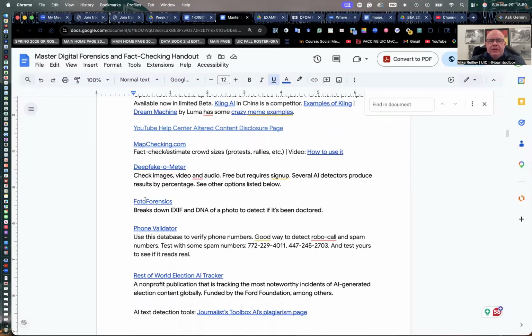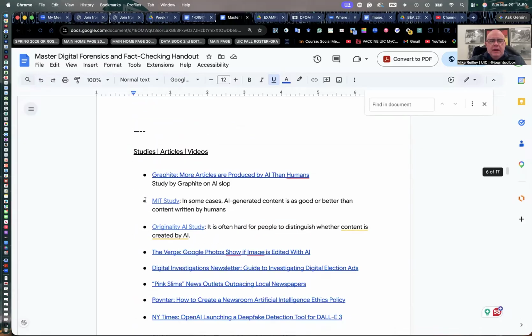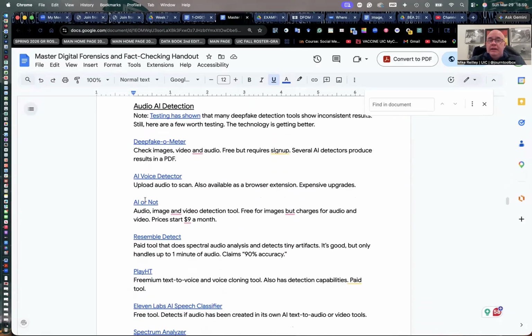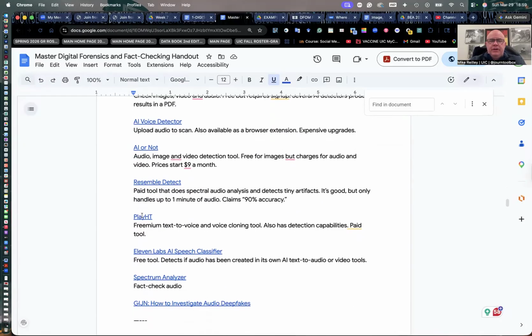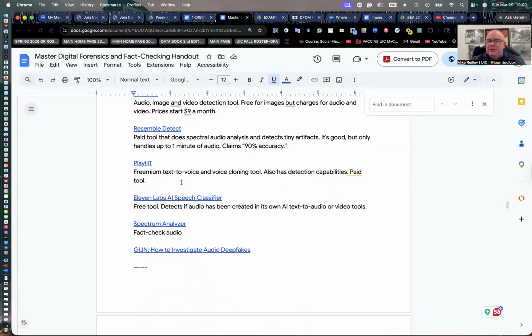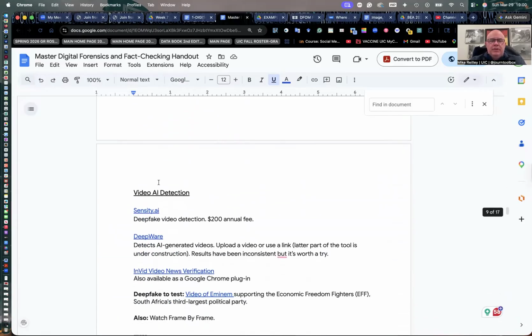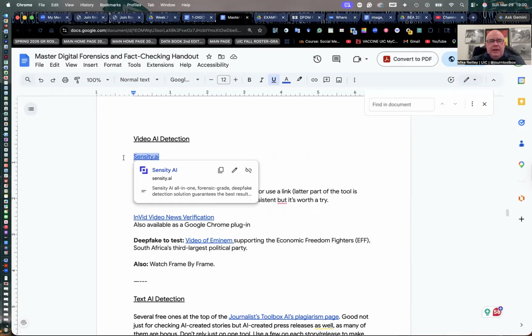And I've got others here on your handout. If you scroll down a ways, I've got other image and audio detection, AI detection tools: AI voice detector, Deepfakeometer's there again. AI or Not, that one costs $9 a month, but it's better to use the free tools. Spectrum Analyzer is another good one. Sensity AI is probably the Ferrari of all the video AI detection tools.